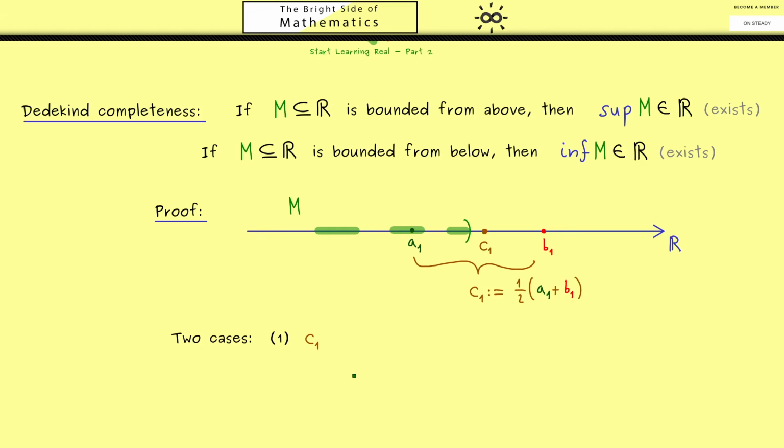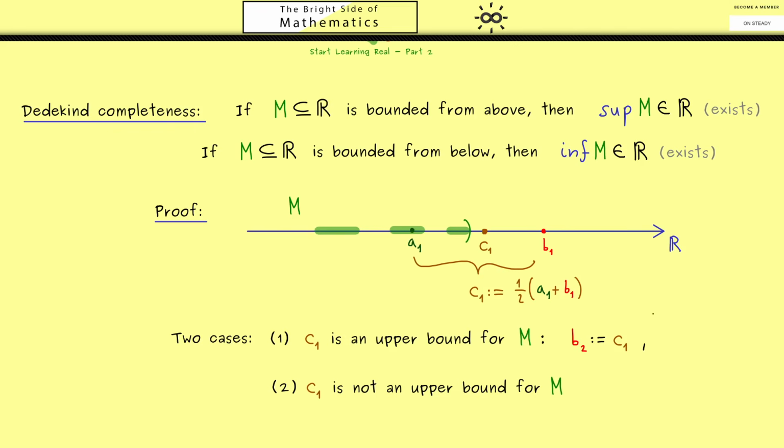Okay, you might have already seen we can have 2 cases for C1. Either it's still an upper bound like B1 or not. In the first case we just have a smaller upper bound, so a better one, so we can just substitute B1. Or to put it in other words, we introduce B2 to be the new upper bound given by C1. On the other hand, the left hand side we don't have to change, we just stay at A1.